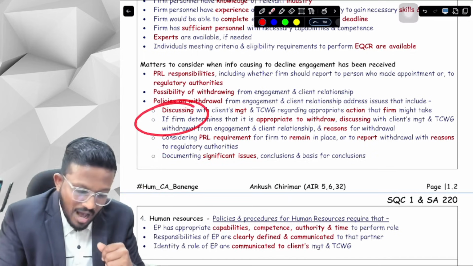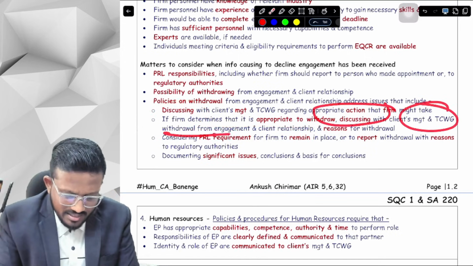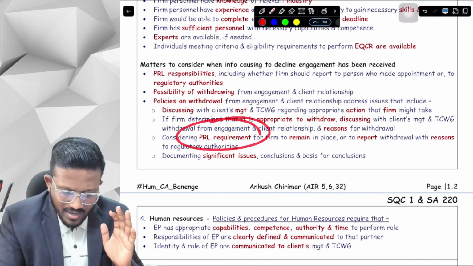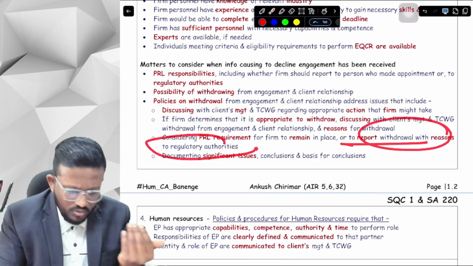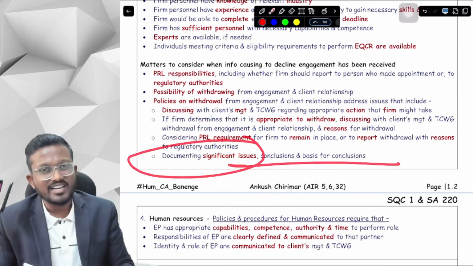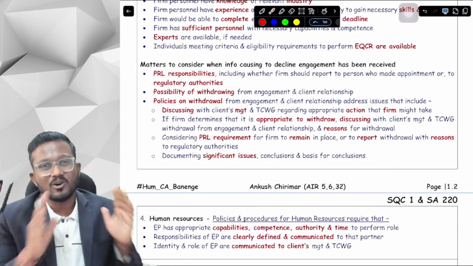Secondly, if the firm now determines that it is appropriate to withdraw, then we will discuss with the client management and TCWG that we are withdrawing and the reasons for the withdrawal. Thirdly, we will consider our PRL requirements, that is, whether we have to report withdrawal with reasons to the regulatory authority or not. And lastly, we will document all the significant issues, conclusions and basis for conclusions that we were able to form till now in this audit engagement.